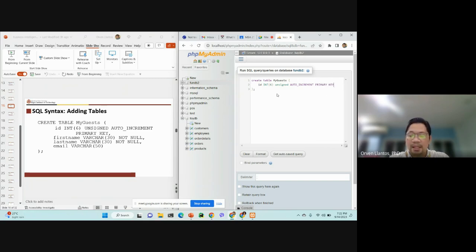So what do we mean by that? Primary key tells us that this column here will identify all the records, just like our student ID number. Our student ID number is our primary key because when we type our student ID number, it will actually pull up all the records relating to us.